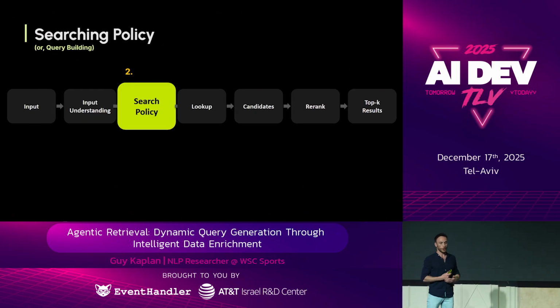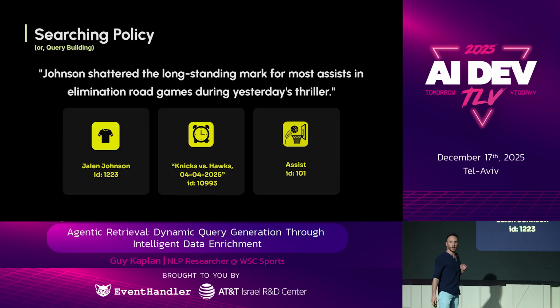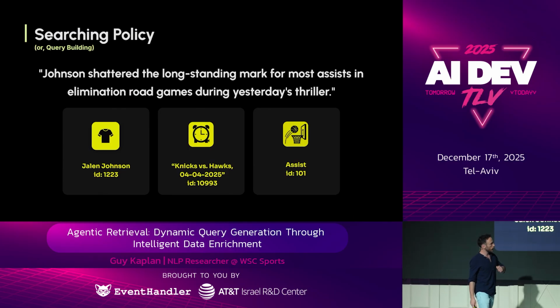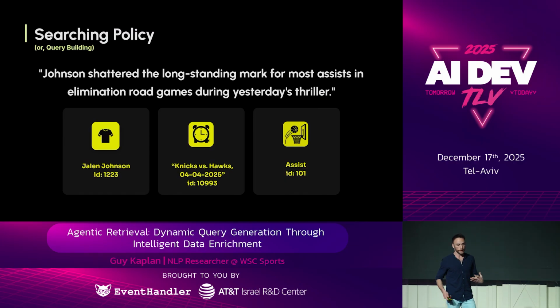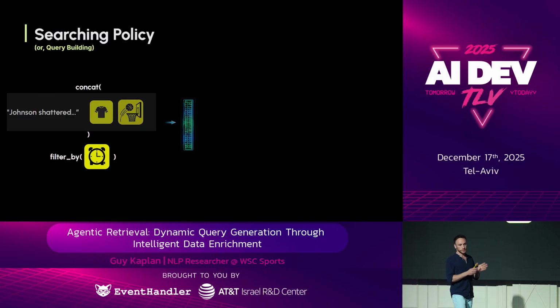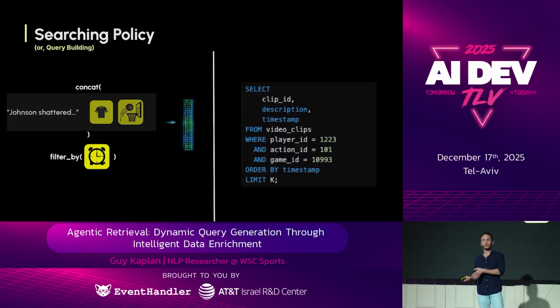Now let's talk about the search policy. So now that we have all the entities, we have Jalen Johnson, we matched it to an ID in the database, we have the game, and we also have the correct action. Now, what do we do with all the information that we gathered? If we have a vector database, we can simply aggregate the context and filter by the date using the grounded entities. We'll have a vector representing the input. And if we have a relational database, we do something similar. We're just constraining the search space using the grounded information.